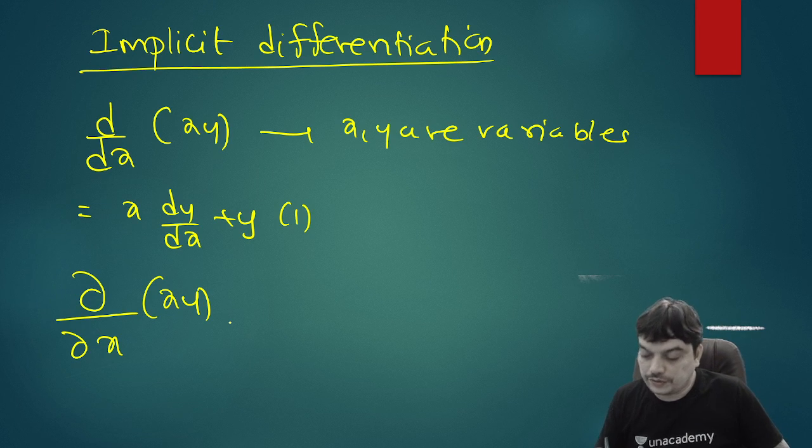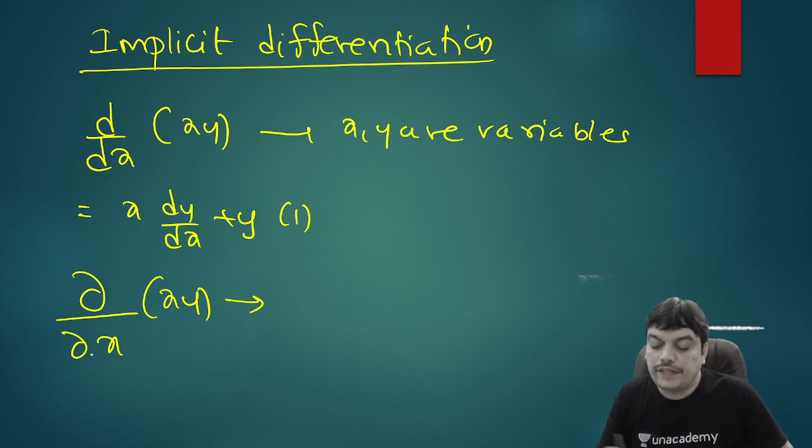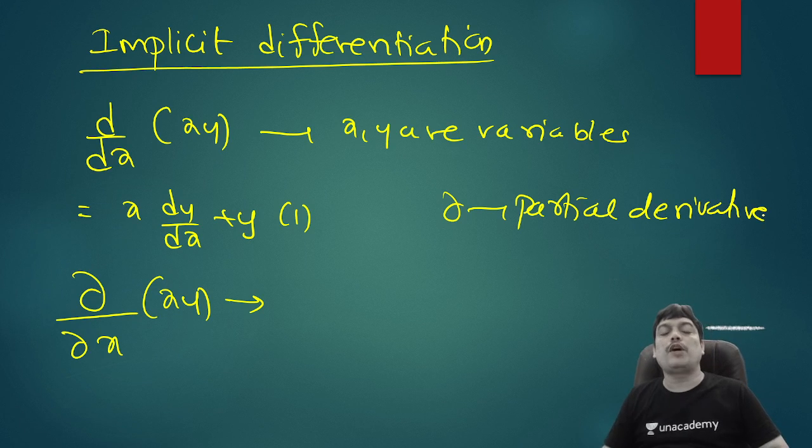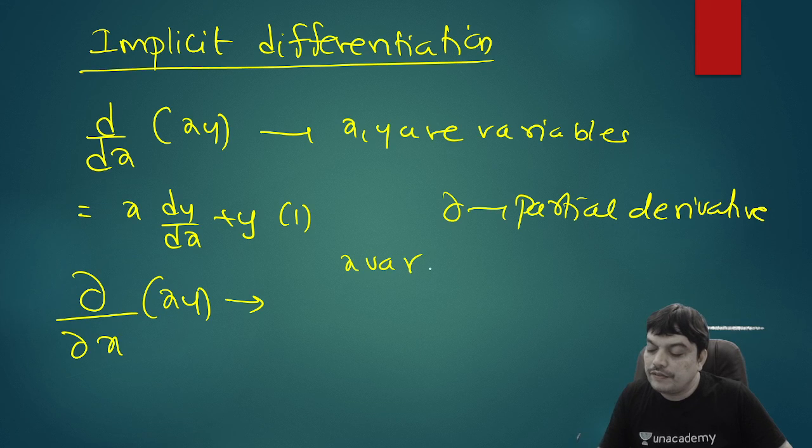In this notation, when you do a derivative with this symbol dou, it is called a partial derivative. When it is a partial derivative symbol, the differentiation formula will be the same, but the only difference is that whenever you do a partial derivative with reference to x, you treat x as a variable and y as a constant.